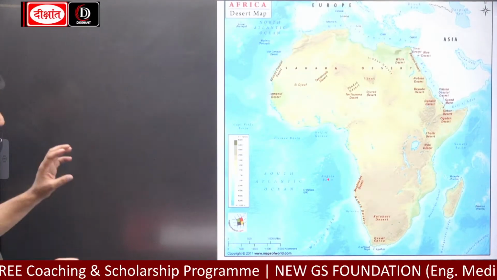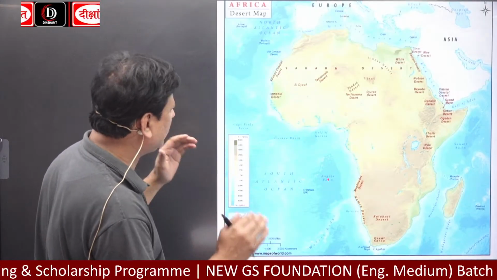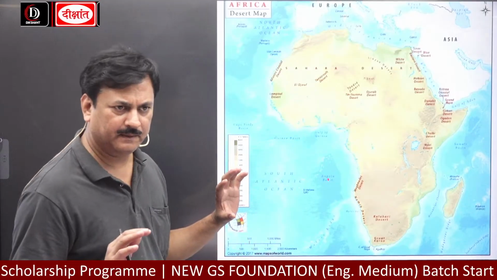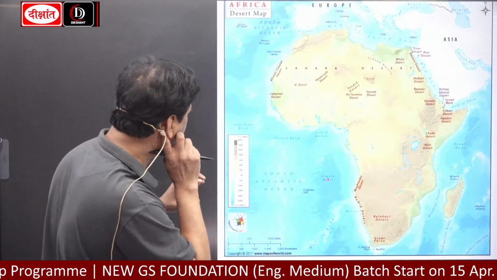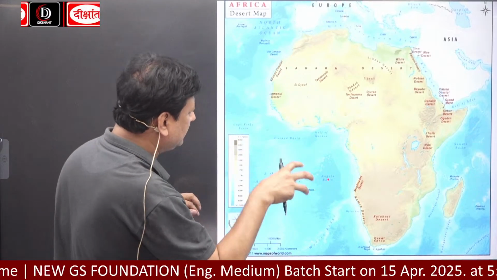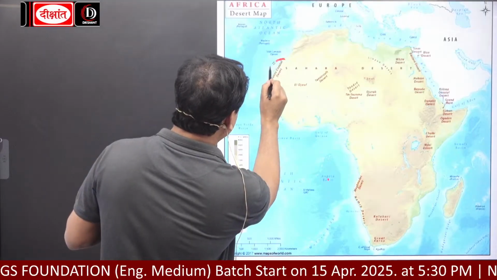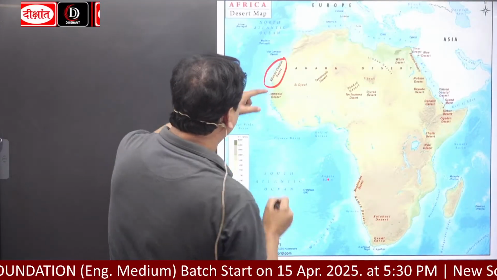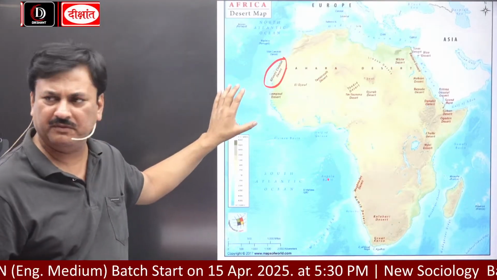You have to keep in mind in which countries they are located. With the help of an atlas, you have to locate the regions. Now look here. This is the Atlantic coastal desert, in Western Sahara province.